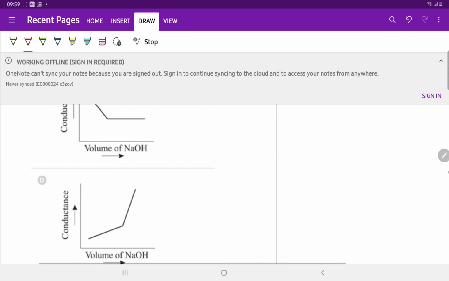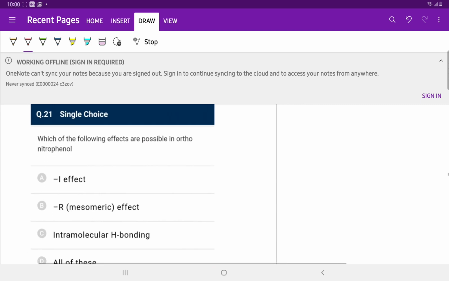Question number 21. Which of the following effects are possible for orthonitrophenol? This is the structure of orthonitrophenol.